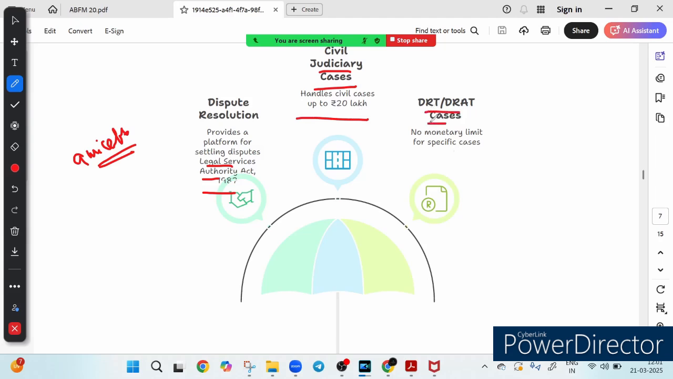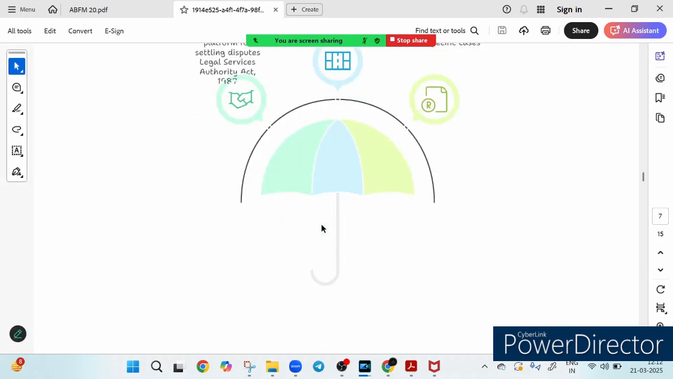And there is something called a dispute resolution platform. It provides an alternative to the traditional court where both parties reach a mutual agreement, avoiding expensive legal battles. For DRT and DRAT cases, there is no monetary limit, which means high value disputes can also be settled through this mechanism. Lok Adalat promotes speedy justice without the hassle of prolonged litigation: no court fee, no delay, just fair resolution. So these are the advantages of the Lok Adalat. Up to 20 lakh cases are handled in the Lok Adalat.